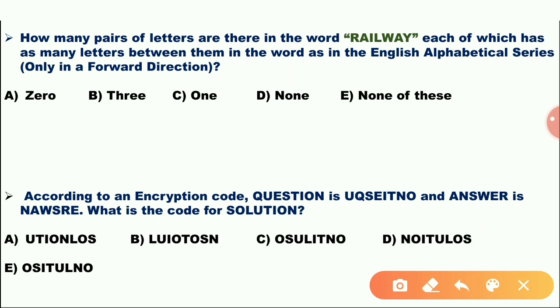According to an encryption code, the question is this and the answer is that.